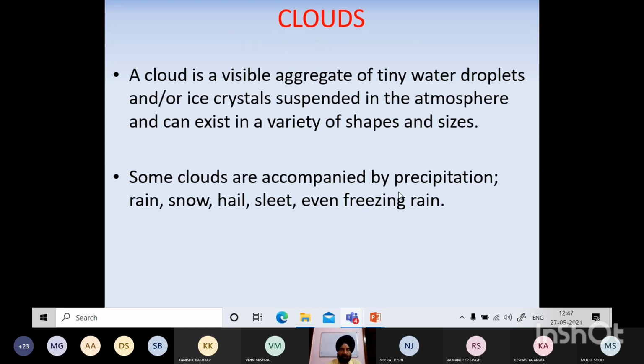A cloud is a visible aggregate of tiny water droplets and or ice crystals suspended in atmosphere. In very simple language, cloud is a visible collection, aggregate of tiny water droplets or ice crystals suspended in atmosphere and can exist in a variety of shapes and sizes. These are very small droplets of water which have found a nucleus like a water or dust. उसके ऊपर ये condensation हुई and they all together they appear to us as clouds. So some clouds are accompanied by precipitation, rain, snow, hail, and some are just showing us as it is.